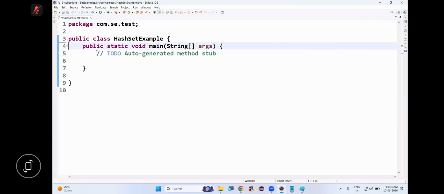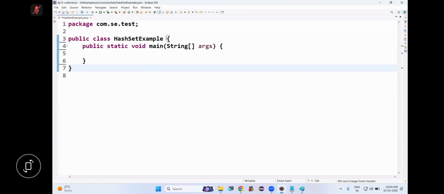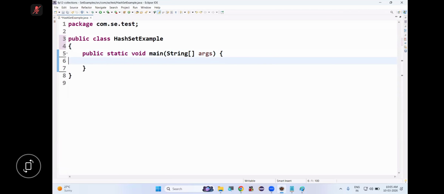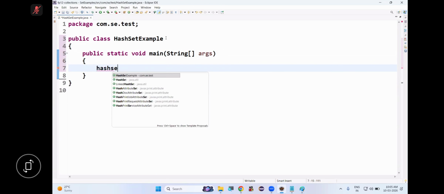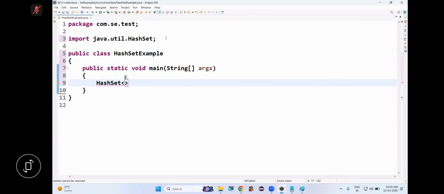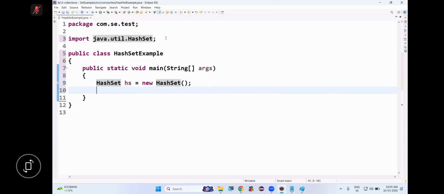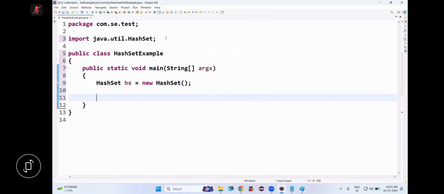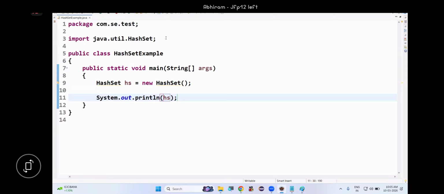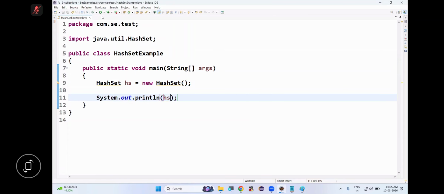Let's create object of hash set. We'll complete hash set, then we'll start map today. So hash set without generics, let's try first. HS is equal to new hash set. So one empty hash set object will be created with initial capacity 16. Now I'm displaying hash set. See, nothing is there in hash set.